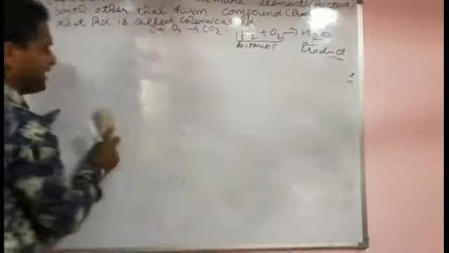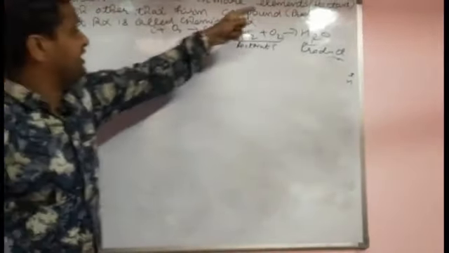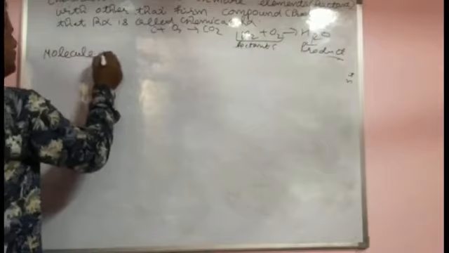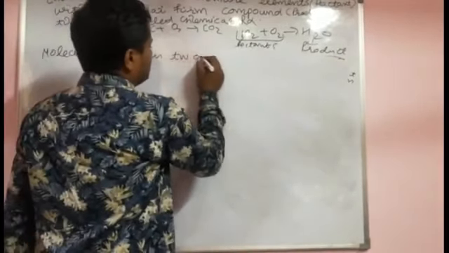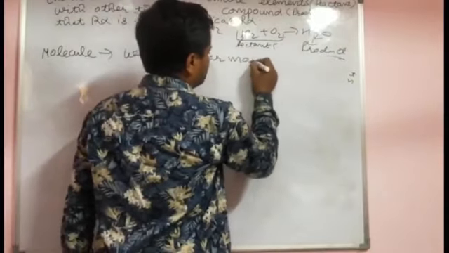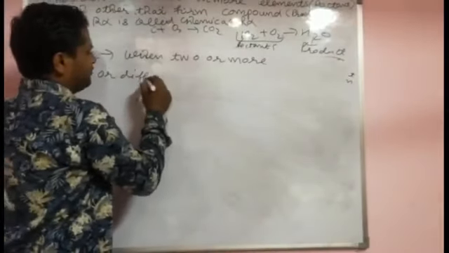I am again repeating some definitions. A chemical reaction is when two or more elements react with each other and form a compound. Firstly, I repeat the definition of molecule.